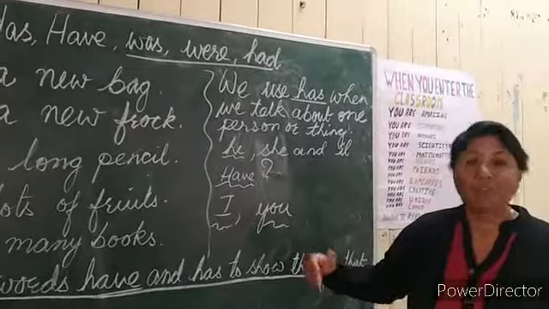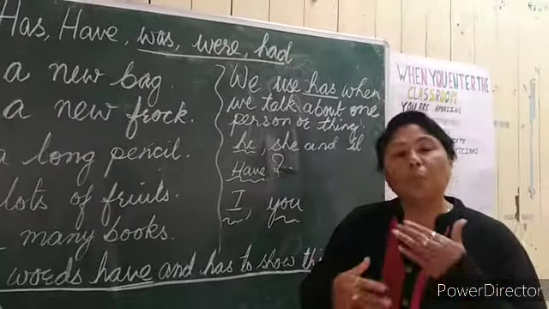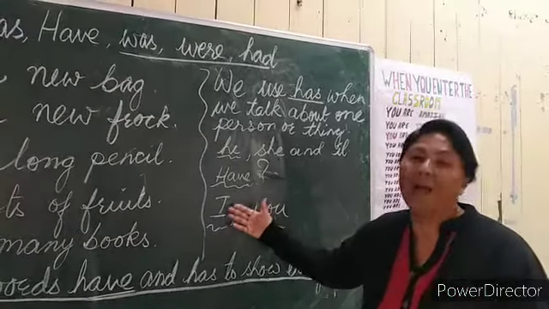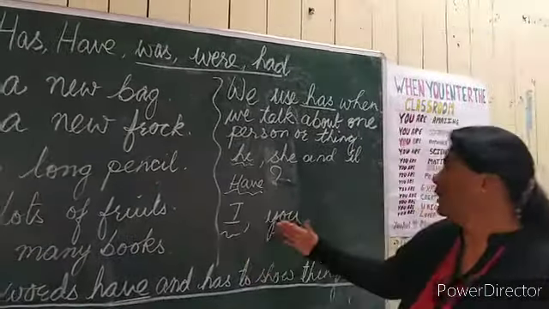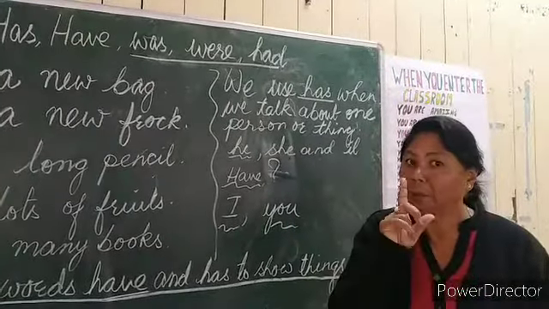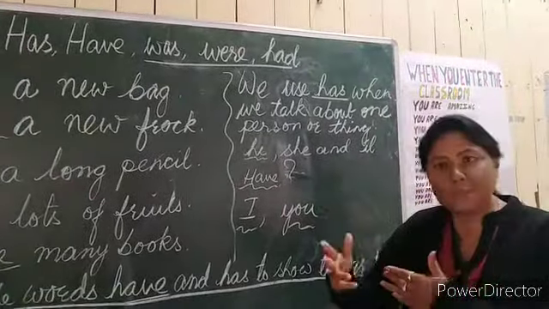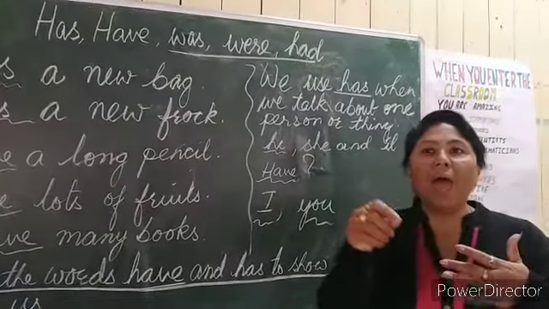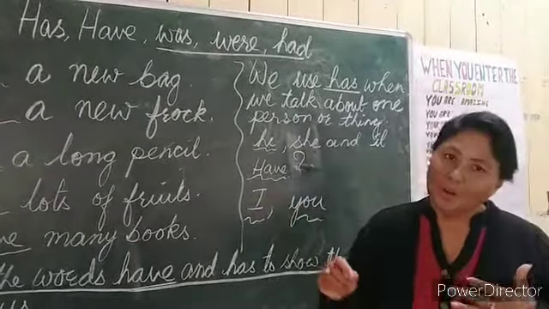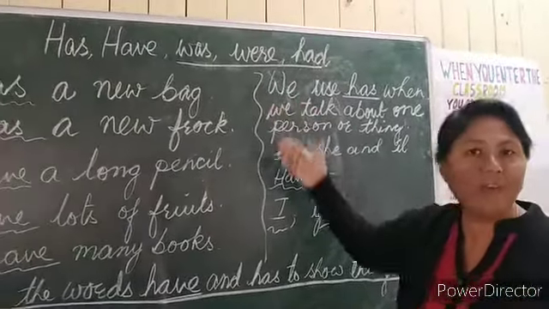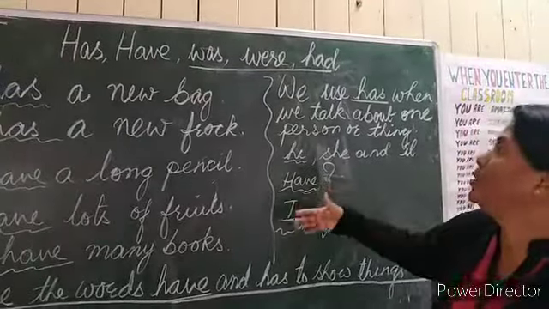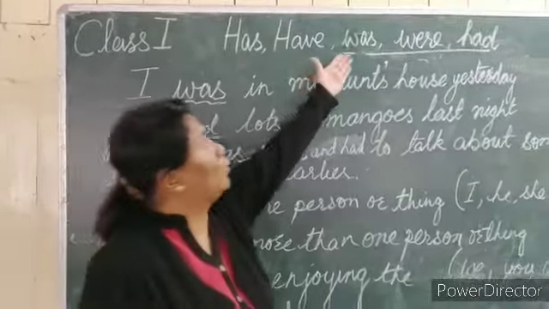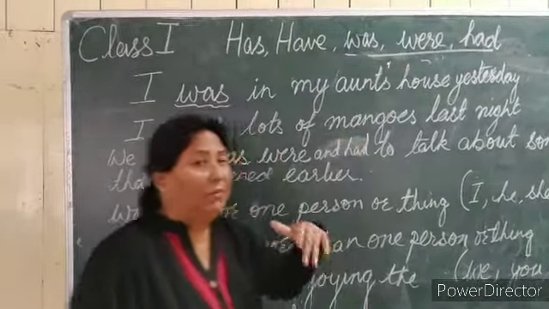Now, what about have? We use have when we are talking about more than one person, right? For ourselves, I'm single, but I'll say I have. Then you have. We are talking about only one person or many persons. They have. Ram and Meera have. Okay, so has and have are clear to you. Now I'm going to teach you about was, were, and had. Let me explain when to use them.